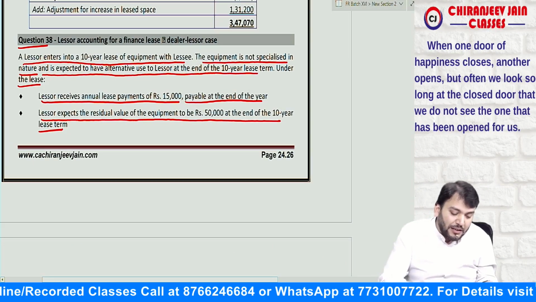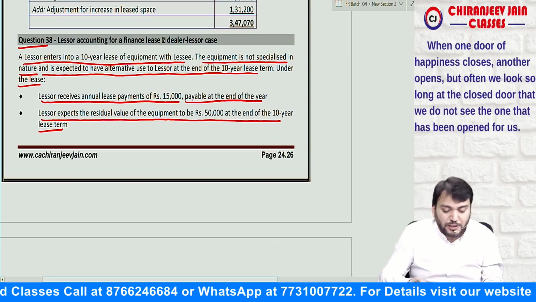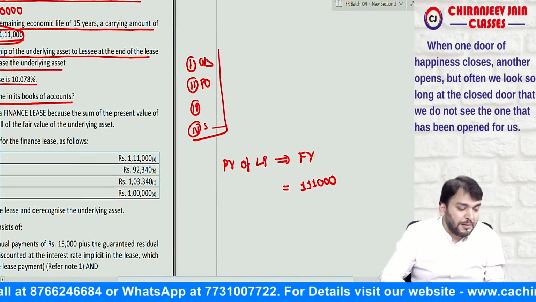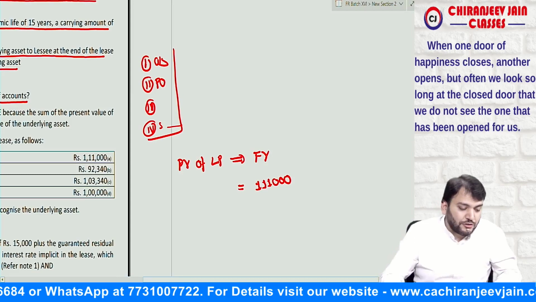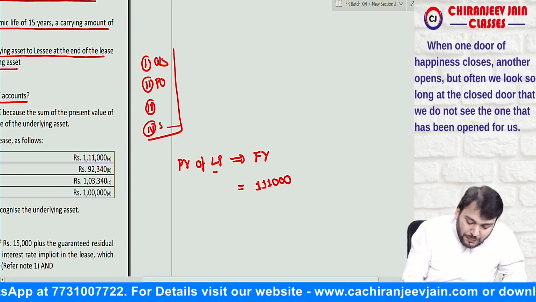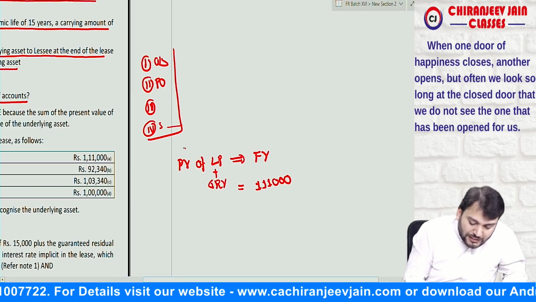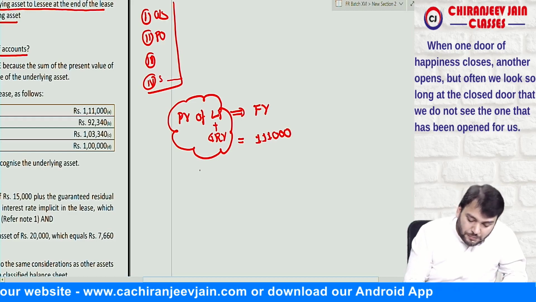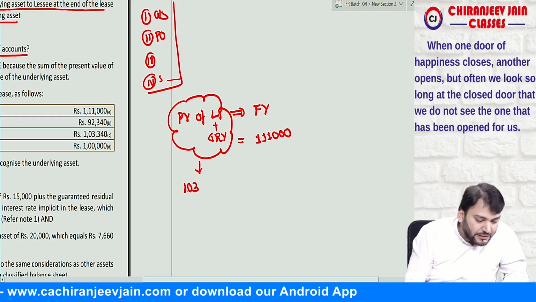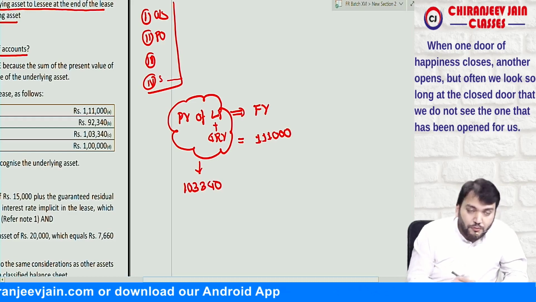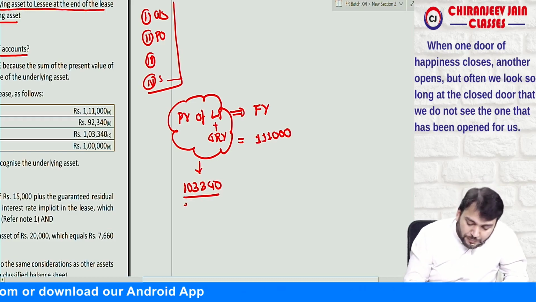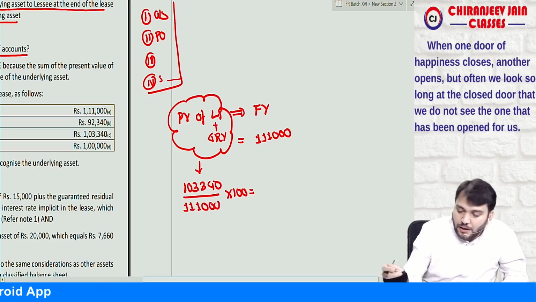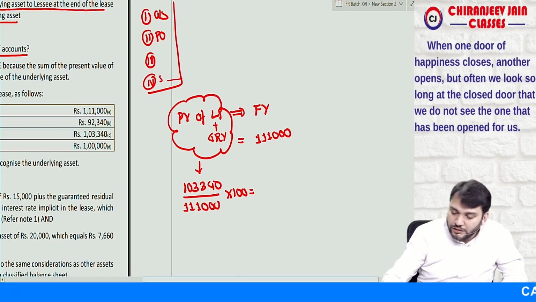So what is the annual lease payment receivable? 15,000 payable at the end of the year. Understood? So what is the present value of lease payment plus guaranteed residual value? You can calculate by your own, but I am just writing this is equal to 1,03,340. And if you compare this with 1,11,000, how much percentage is this coming? 1,03,340 divided by 1,11,000 is equal to what?